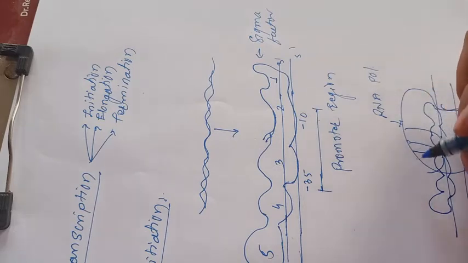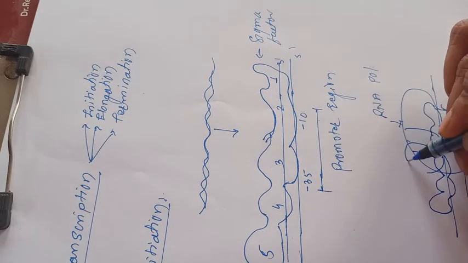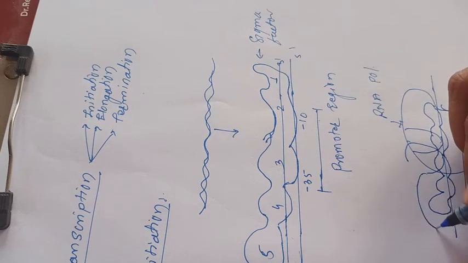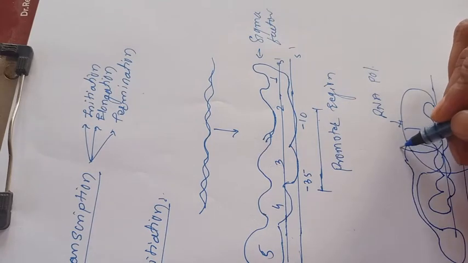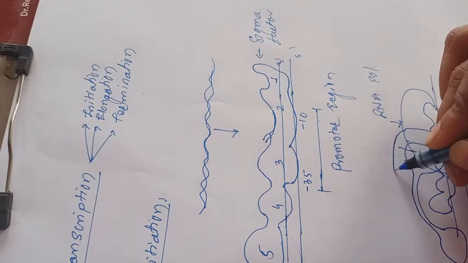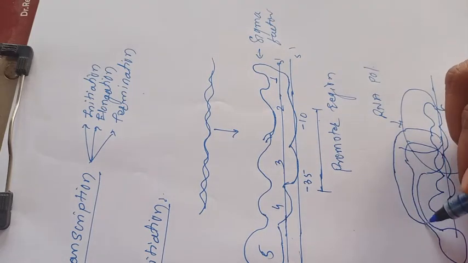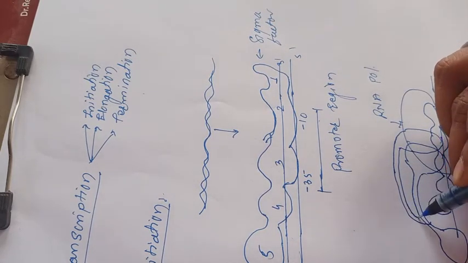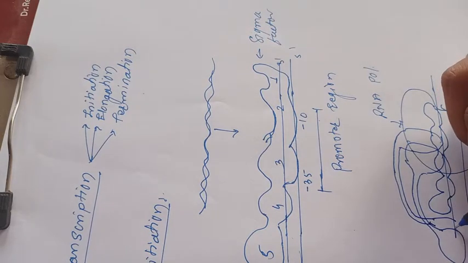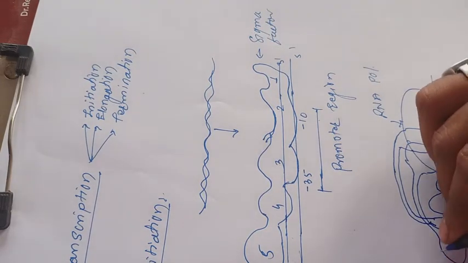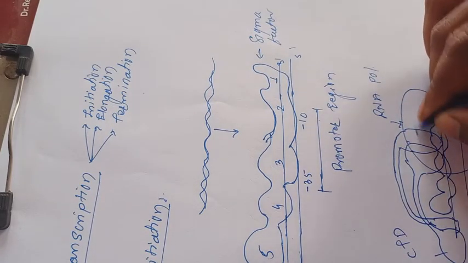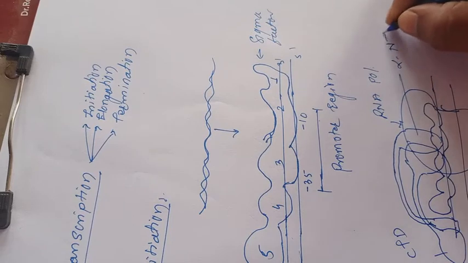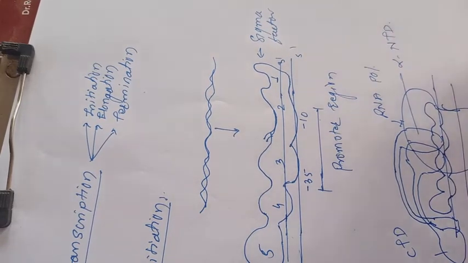Then there is alpha CTD, the C-terminal domain, and alpha NTD, the N-terminal domain.